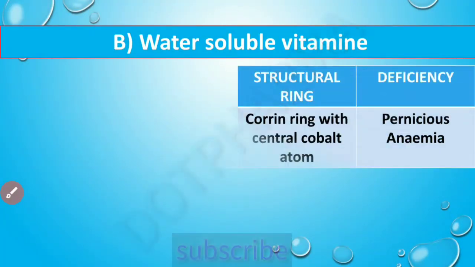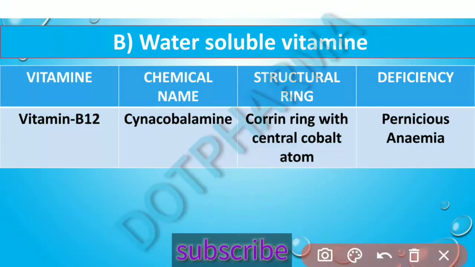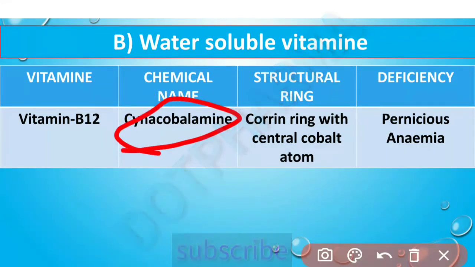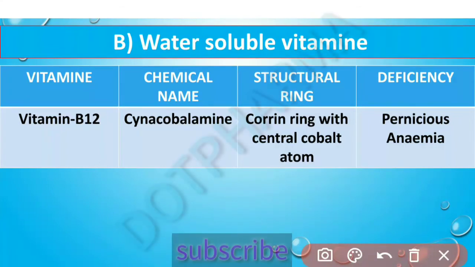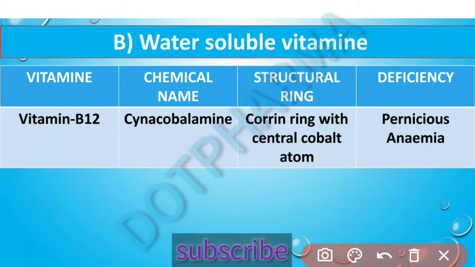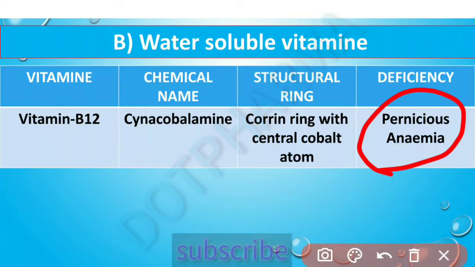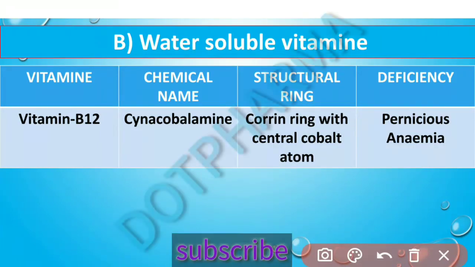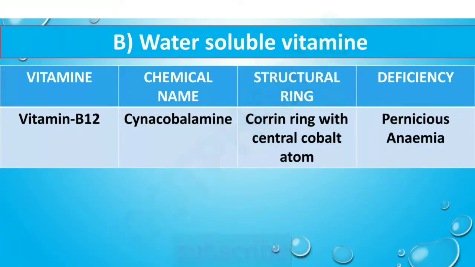Next is vitamin B12. It is also called cyanocobalamin or cobalamin, and the structural ring is the corrin ring with a central cobalt atom, and in deficiency the person suffers from pernicious anemia. So vitamin B12 is very essential, and the other vitamins are also essential.